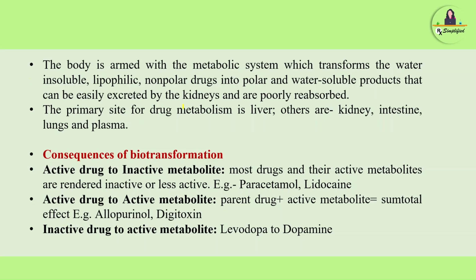The primary site for drug metabolism is the liver. It is a very important MCQ. Others are kidney, intestine, lungs and plasma. So after showing pharmacological activity, the drug should be converted into water soluble products by metabolizing organs. What are the metabolizing organs? First is the liver and others are the intestine, kidney, lungs and plasma.